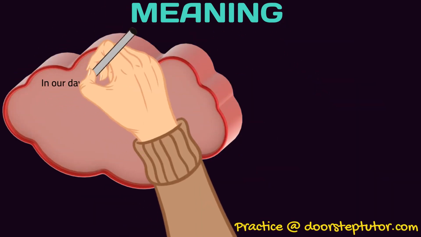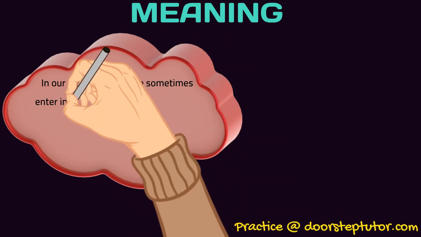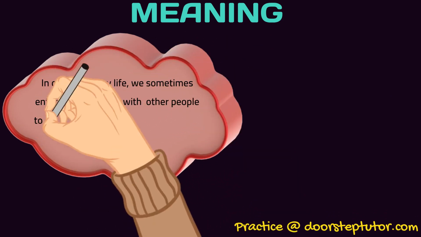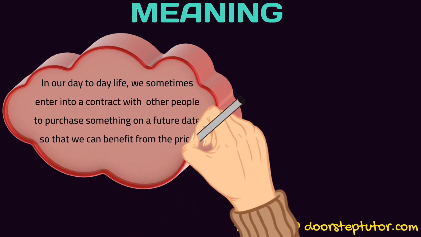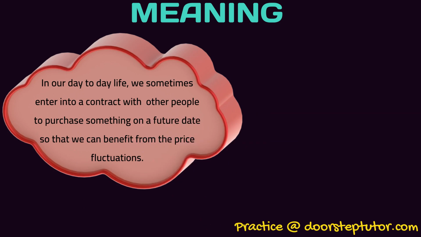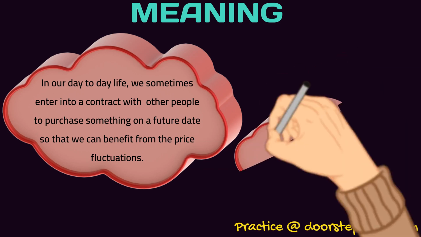See, it sometimes happens that we enter into a contract with another person to buy or sell something at a future date, to benefit from the price fluctuations. We may expect that the price of so and so commodity is going to rise or fall in future, and therefore, in order to keep ourselves in a safe zone, we enter into a contract with the other party to benefit from these price fluctuations, right? So this is what a derivative contract is.